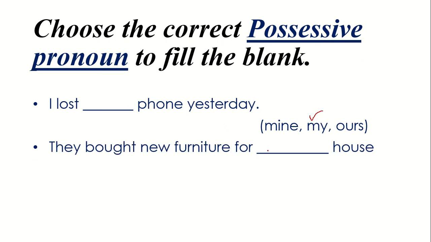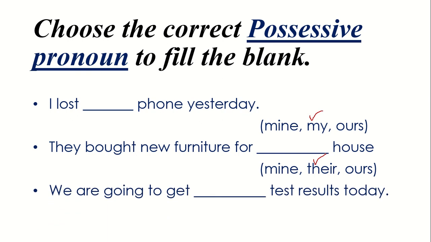They bought new furniture for dash house. So what is the subject over here? They. And for they we have the possessive pronoun their. We are going to get dash test results today. For this pronoun we have the possessive pronoun our. We are going to get our test results today. So this is all about possessive pronouns.